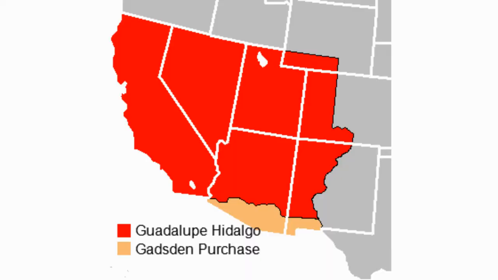And there's just a little map just so you can kind of see. Red is the land that America gets from the Mexican-American War. And then in beige is that Gadsden Purchase where America wants to build that railroad through. So we purchase more of that. Okay, and south of that is where Mexico is.